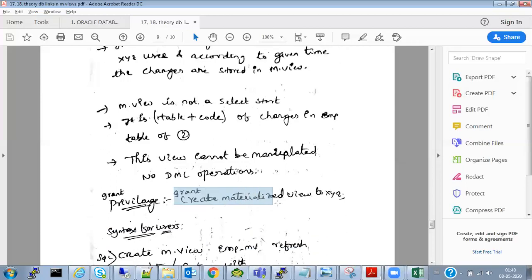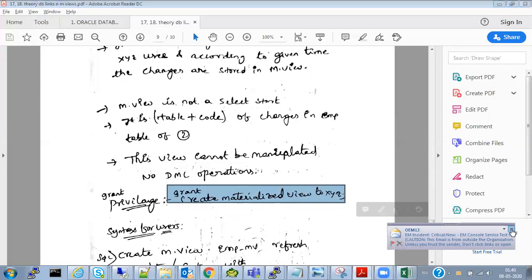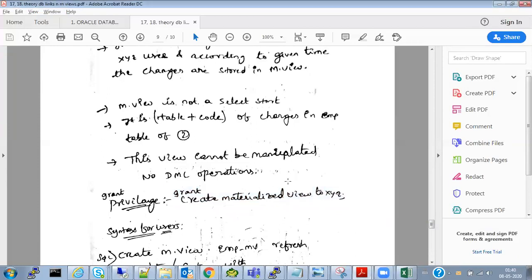A materialized view is also created by the user. I mean, the DBA can create it, the DBA can do anything, but this is actually the user's job, the client's job, because they have to create the materialized view. They have to create the database link, because they will know to which database to connect, and to which table, to which user they have to pull the data. So as a DBA, what we have to do is grant create materialized view to the username. That's it. We give the grant, and they will do these operations.